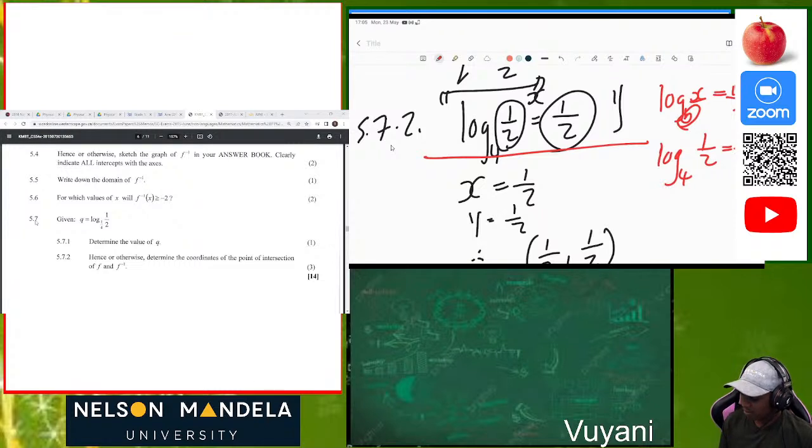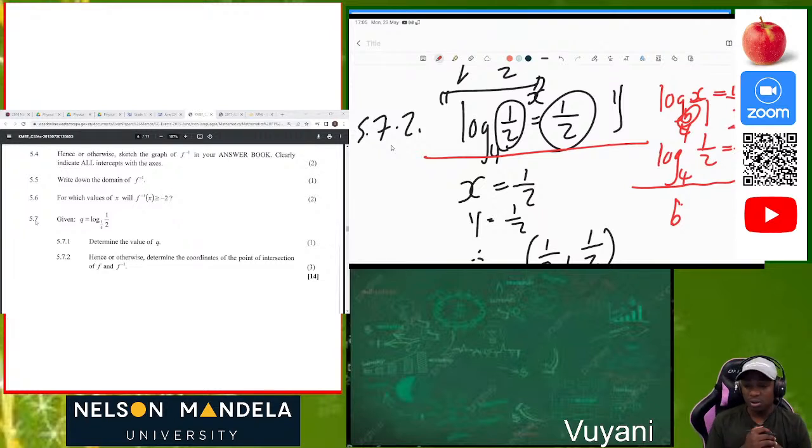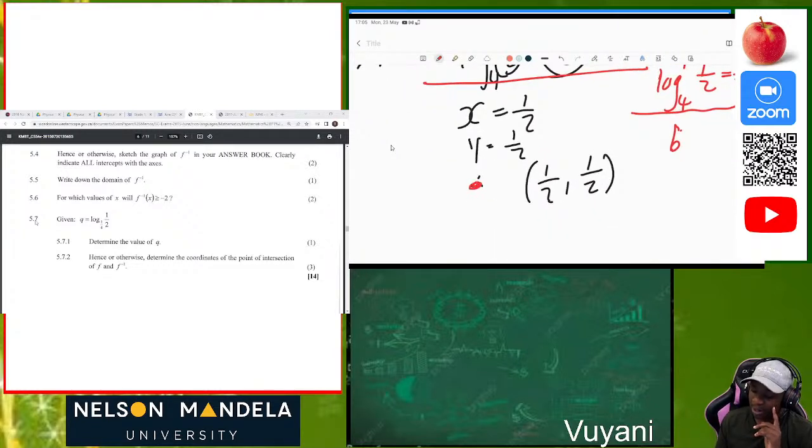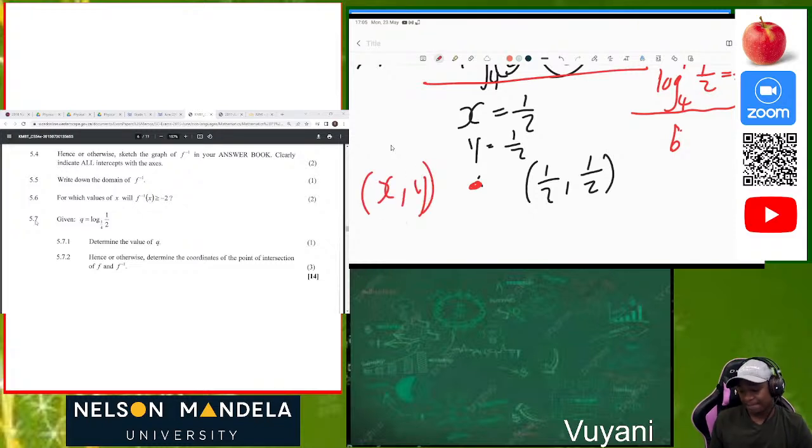So now they have given us in this form. In other words, b is 4, x is 1 over 2, y is also 1 over 2. Then we can definitely have our point of intersection, because a point of intersection must have an x and y coordinate. So those are my functions, especially the grade 12 functions.